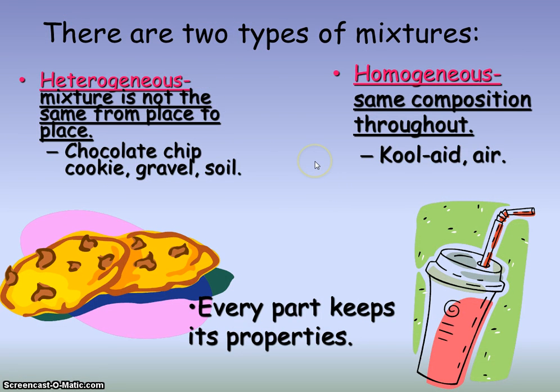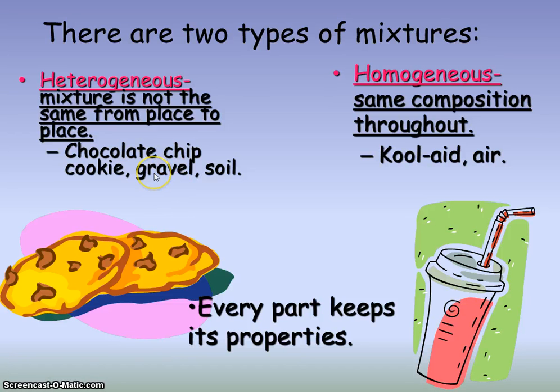All right, two kinds of mixtures we're going to talk about. You've probably heard these prefixes before, hetero and homo. Heterogeneous and homogeneous mixtures. A heterogeneous mixture is not the same from place to place. Okay, so like our example here of a chocolate chip cookie. If I take a bite here, big bite, right? I get 3 chocolate chips. But then if I just take a bite here, I can get 0 chocolate chips. So every bite is going to be different. That is why it is heterogeneous. It's different in different places.